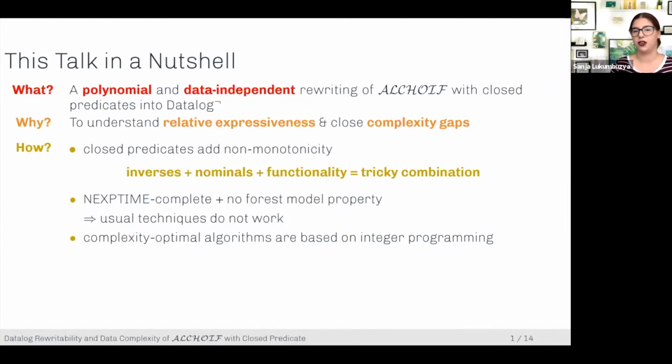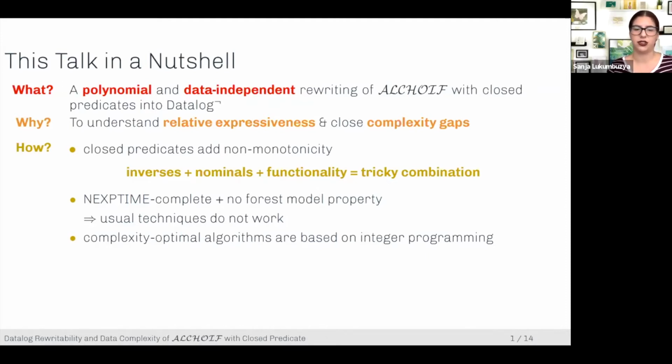Well, because closed predicates add non-monotonicity, and also because this combination of inverses, nominals, and functionality is already problematic in itself. This causes the increase in complexity from exponential time to non-deterministic exponential time, and also the loss of the forest model property. So the usual techniques don't work.